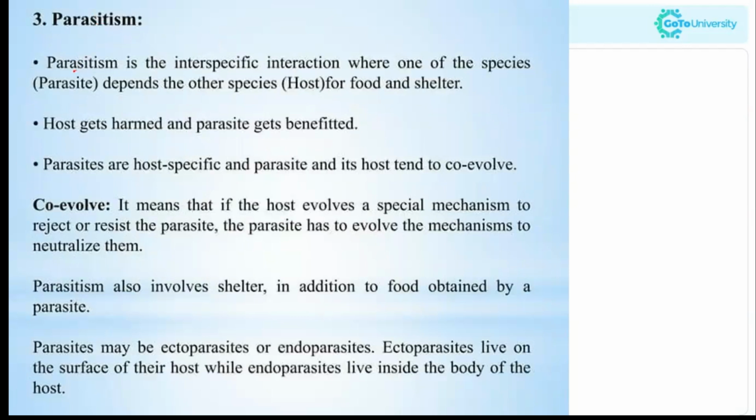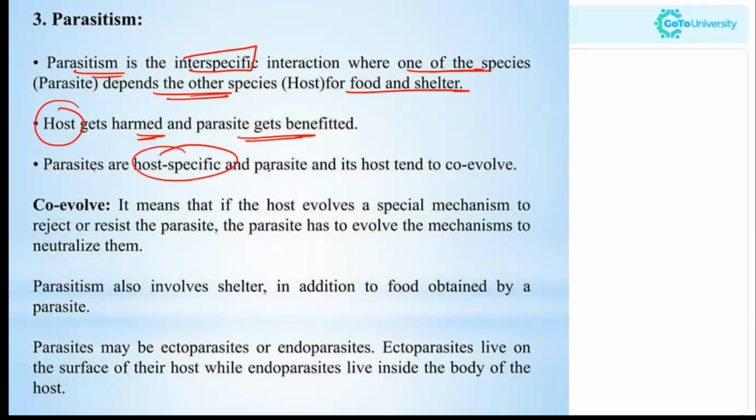Now, moving to the next, parasitism. Parasitism is an interspecific interaction where one species depends on the other species for food and shelter. So hosts get harmed and the parasites get benefited. Parasites are host specific, living on a particular organism for food and shelter, and the parasite and host tend to be co-evolving.